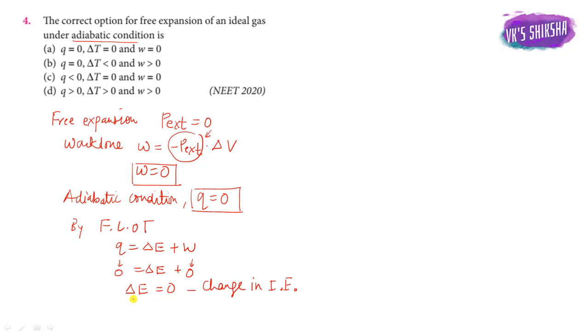So we know internal energy is directly proportional to temperature. So therefore change in temperature delta T is equal to 0. So what is the correct option? Option number A is the correct answer: Q is 0, delta T is 0, and W is 0. Okay, this is the 2020 question. So next question.